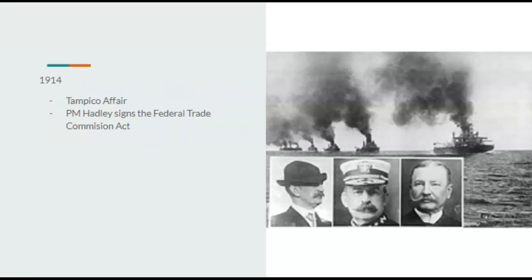Starting off in 1914, we have the Tampico Affair, pretty much setting up this big... Well, what happened in our timeline is that the U.S. got involved with the Mexican Revolution, a big government change, I believe anyway. And it pretty much started here with U.S. interference here in the Tampico Affair due to several U.S. naval soldiers being brought in as hostages by the Mexican government over a territory dispute in the ocean, something like that.